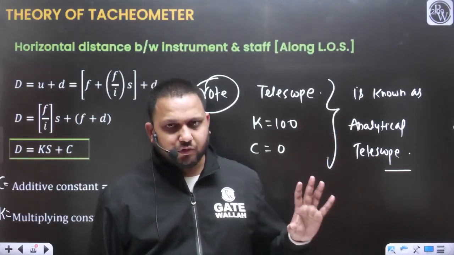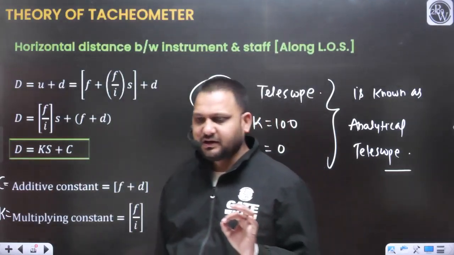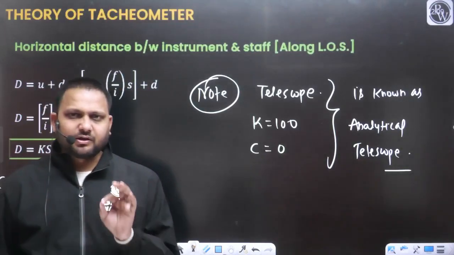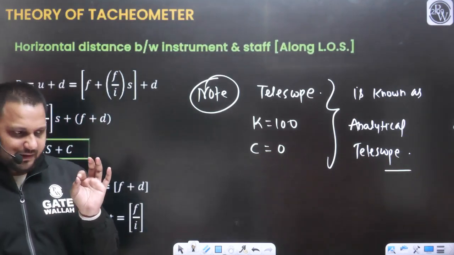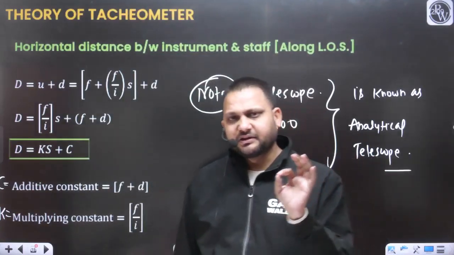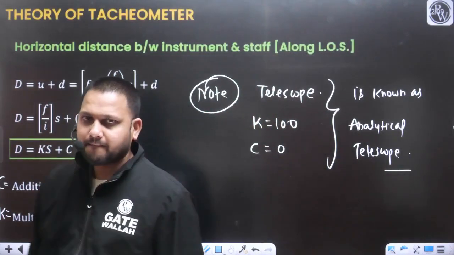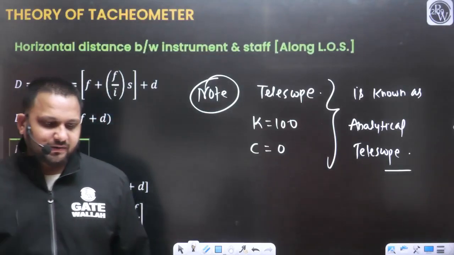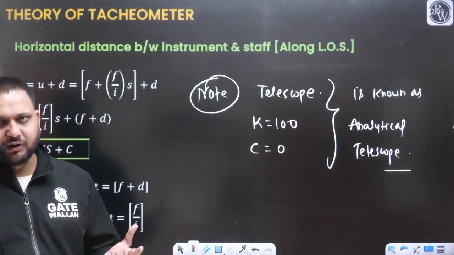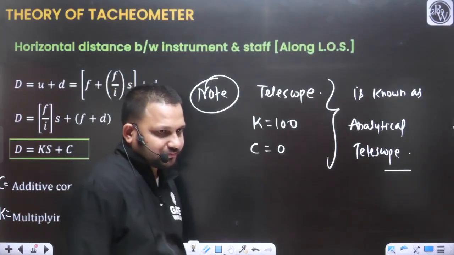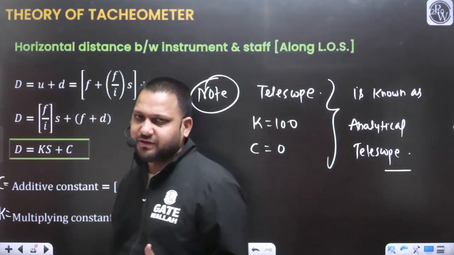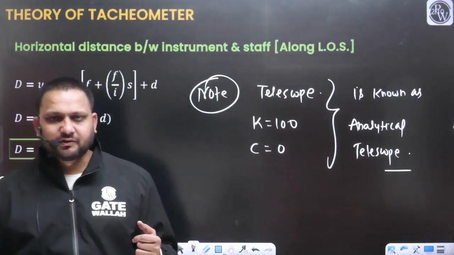So we should know this specification of the analytical telescope, that for the analytical telescope, the multiplying constant is going to be 100 and the additive constant will be equal to 0. But all the telescopes we are using may not be analytical telescopes. Yes or no? It is not compulsory that whatever telescope we are using is the analytical telescope.